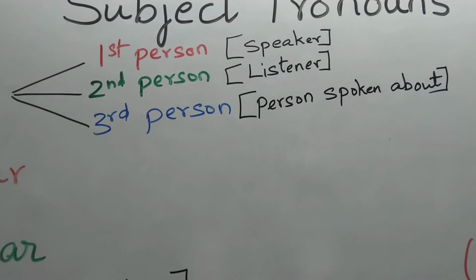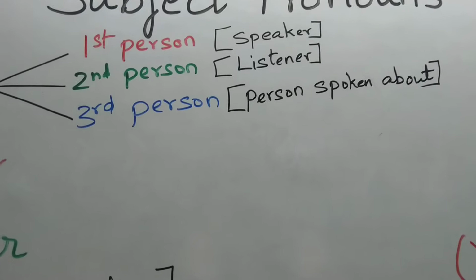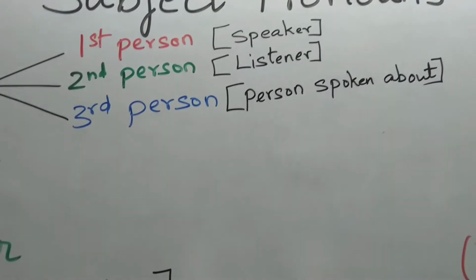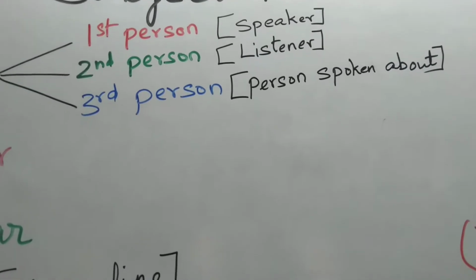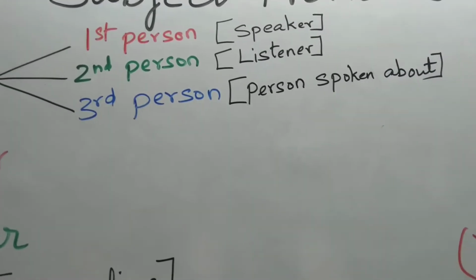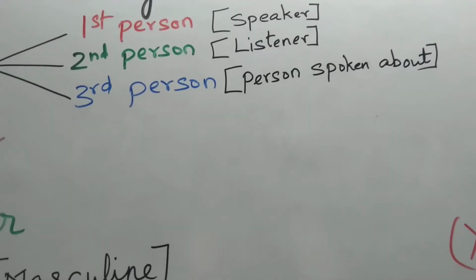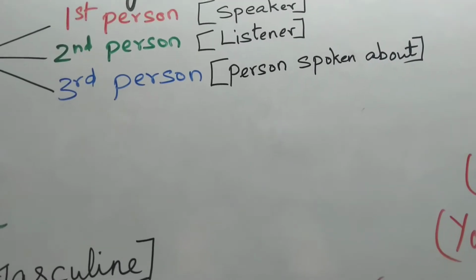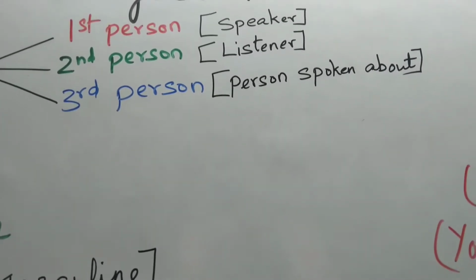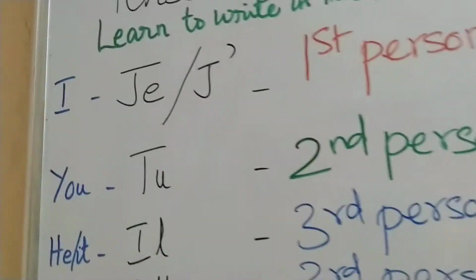For example, if I speak, then I am the speaker and I have to speak to someone who listens, and you are listening. Therefore, you are the second person and you are the listener. And what I speak to you about, whether it is a dog or a cat or a human being or the subject or French or any abstract thing, anything which I speak to you about is known as the third person. Now, let us see all these subject pronouns in French.